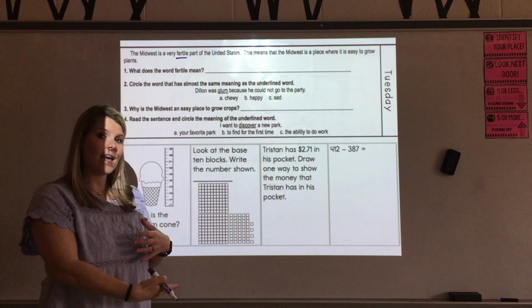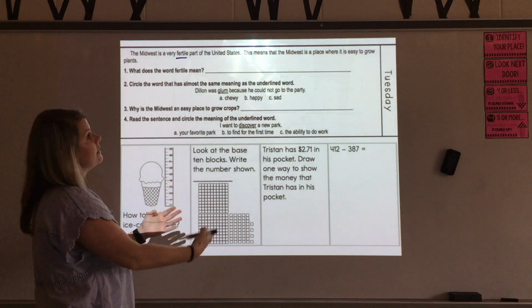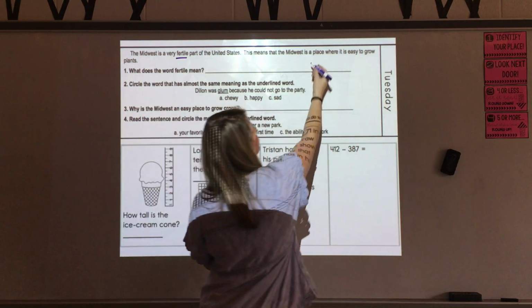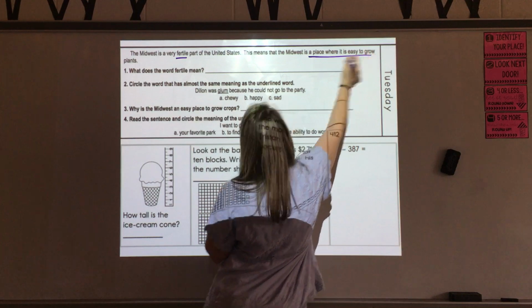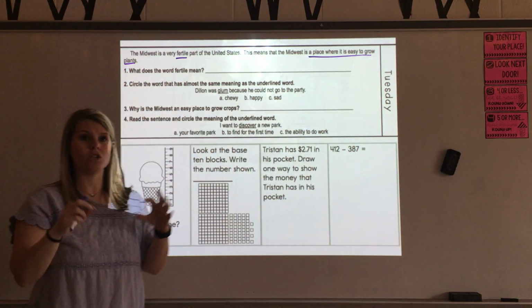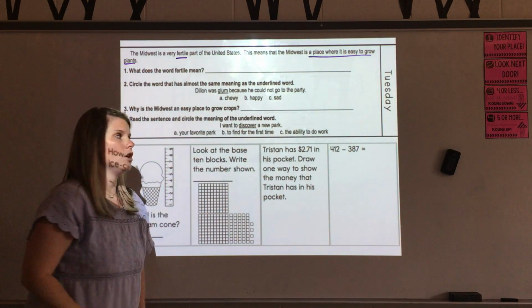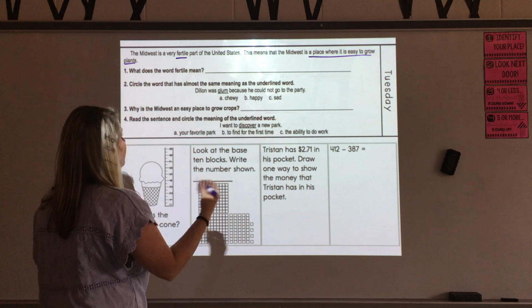So by reading the next bit of text after that, I see this means that the Midwest is a place where it's easy to grow plants. So by reading on, using our context clues, the different text around us, we can figure out what these unknown words mean. What does the word fertile mean?